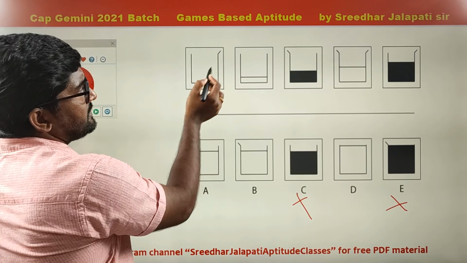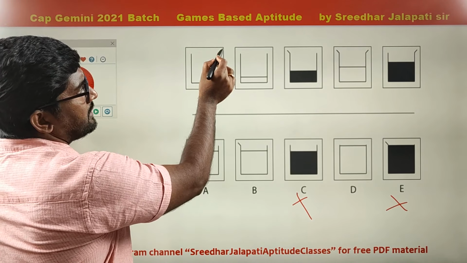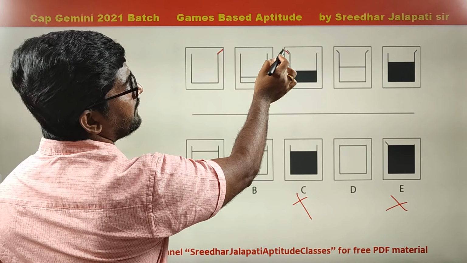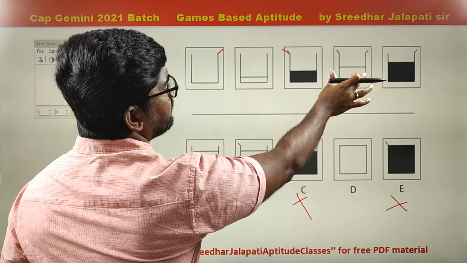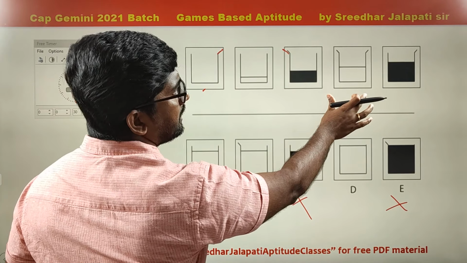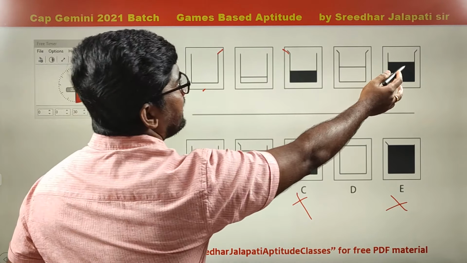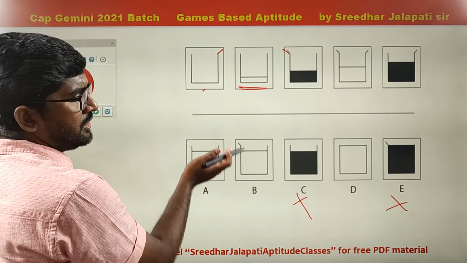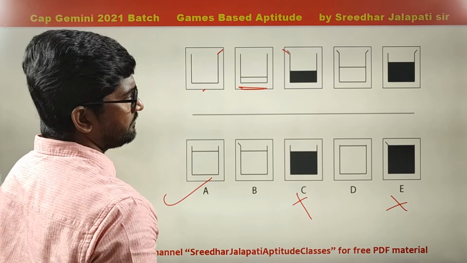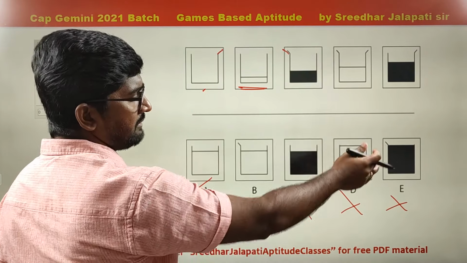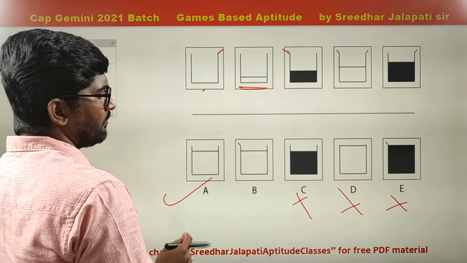Now here beaker has a right corner bent. In the first figure right corner bent, then both straight. Again left corner bent, then both bent. Right bent, straight, left bent, both bent. If I follow the same pattern, here right bent, next should be both straight and water level up. So it is going to be A. It can't be D because completely filled. It should be increased level by level. So therefore answer A.